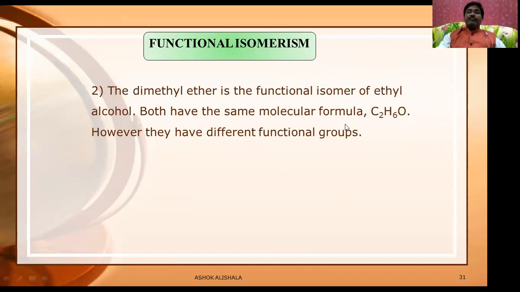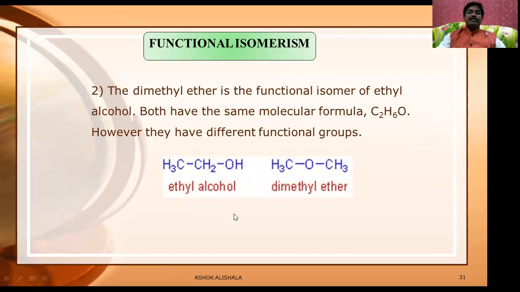Both have the same molecular formula, that is, we have to write C4H10O. This is wrongly printed. However, they have different functional groups.